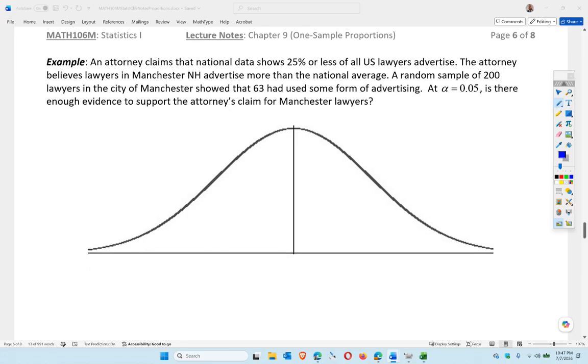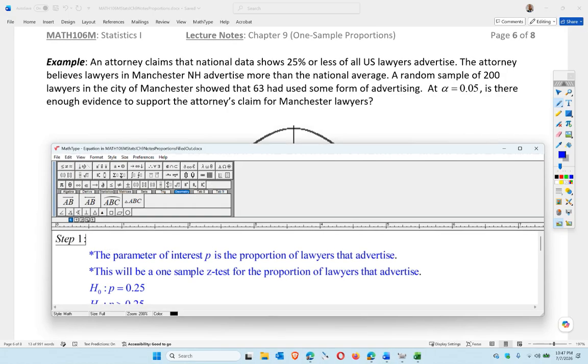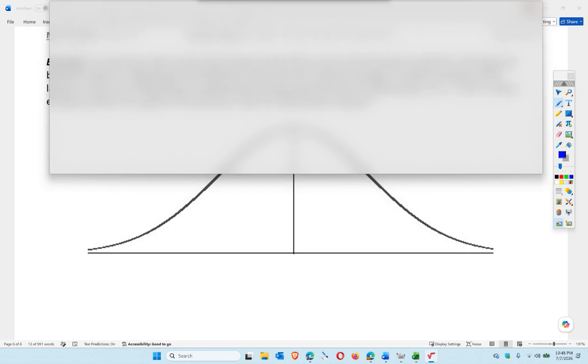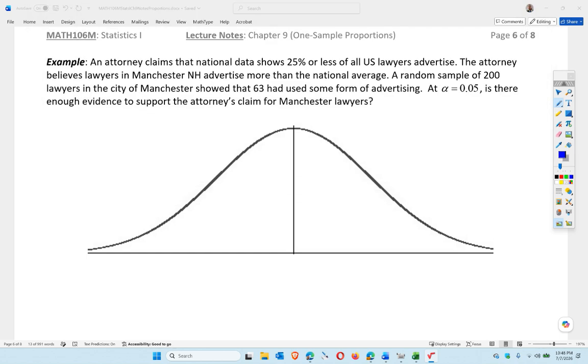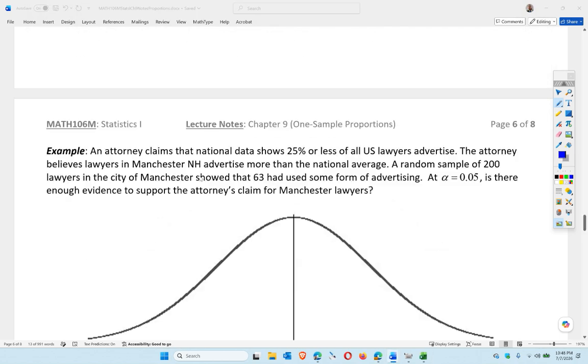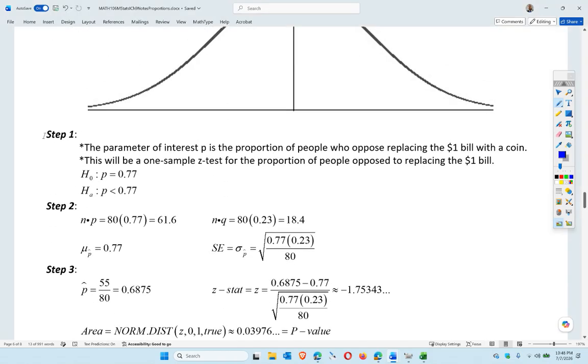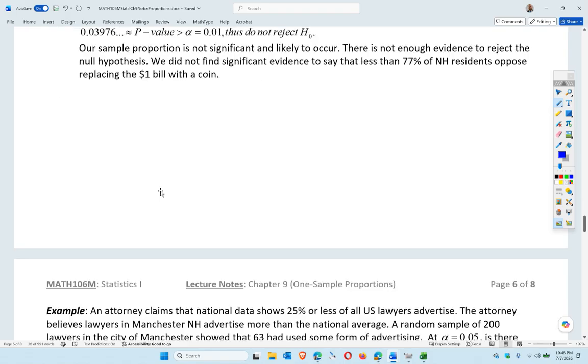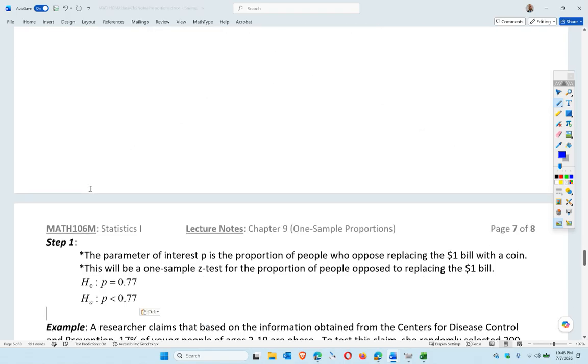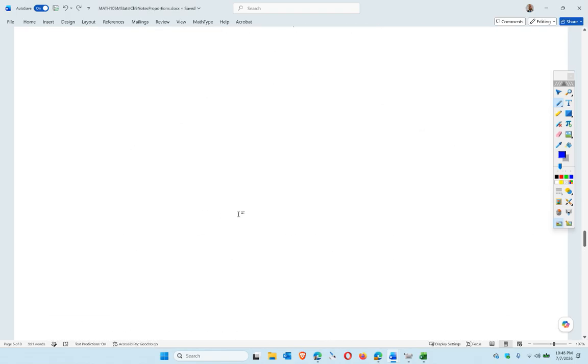All right, so this is another one sample proportion test. So we're going to use Z, right? I want to go back to the previous page here and copy what I have and paste this here. Oops, Z.